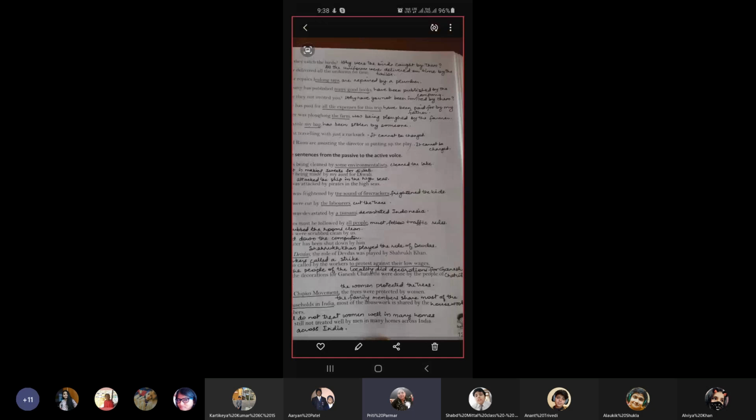12, the tailor delivered all the uniforms on time. Answer, all the uniforms were delivered on time by the tailor. 13, a plumber repairs leaking taps. Answer, leaking taps are repaired by a plumber. Number 14, the company has published many good books. Answer, many good books have been published by the company. Number 15, why have they not invited you?